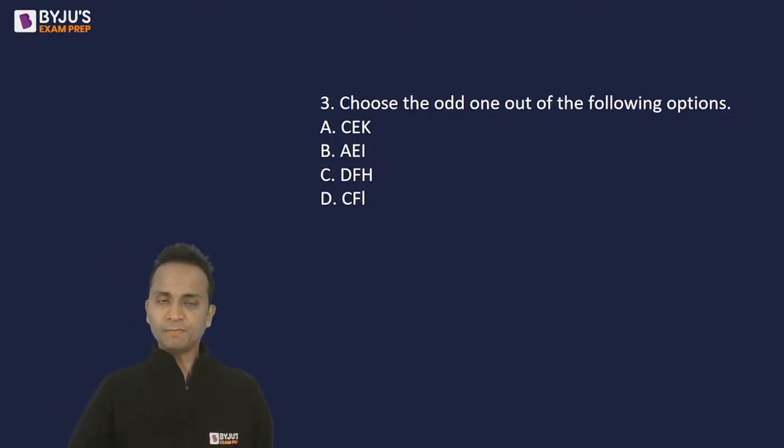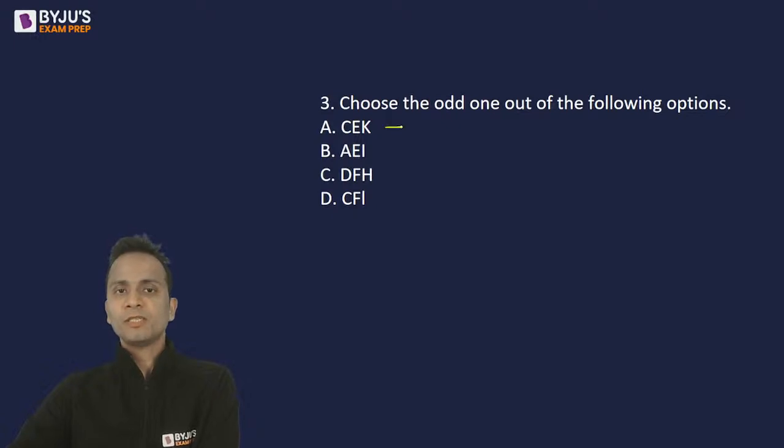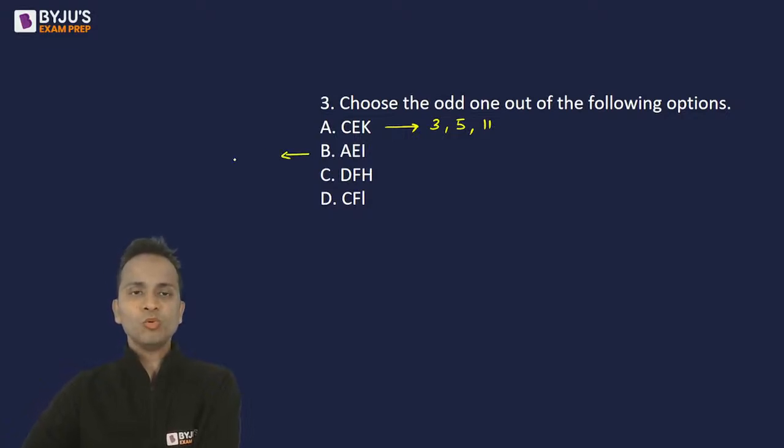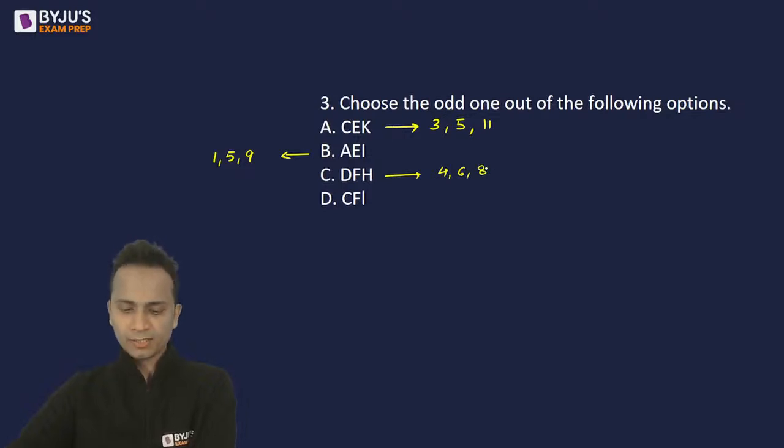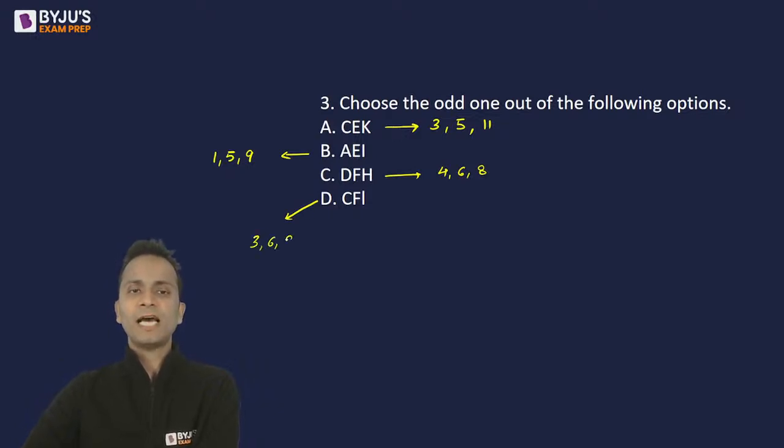All right, let's check. Now, for the first option, I'll write the number equivalence. So 3, 5, and K is 11. So 3, 5, and 11 are the number equivalence. Option 2, it is 1, 5, and 9. Option 3, it is 4, 6, and 8. And fourth option, it is 3, 6, and 9.